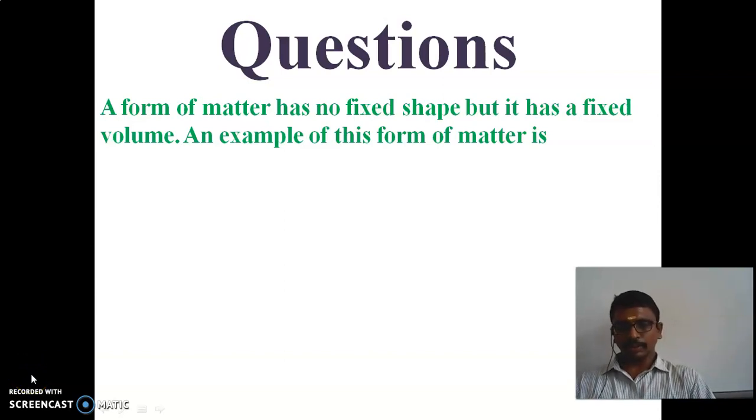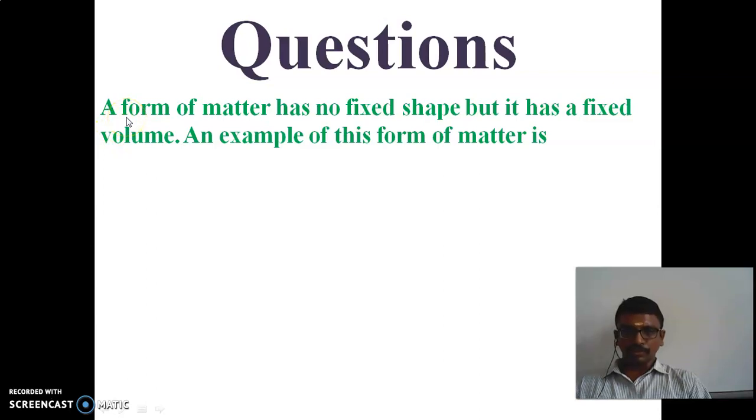In this session we discuss the periodic assessment questions. The first question is, a form of matter has no fixed shape but it has a fixed volume. An example of this form of matter is.